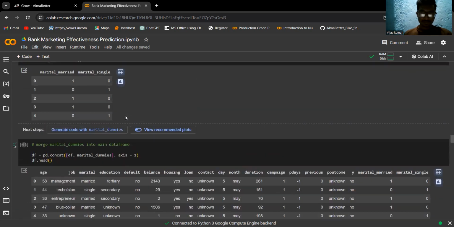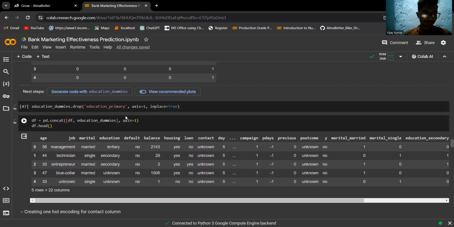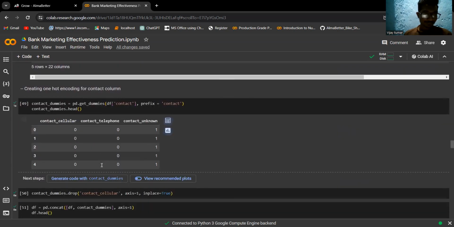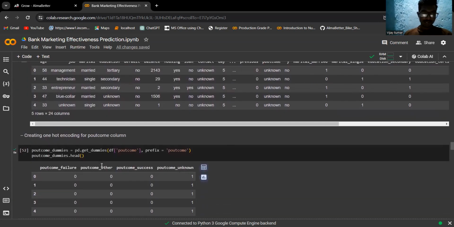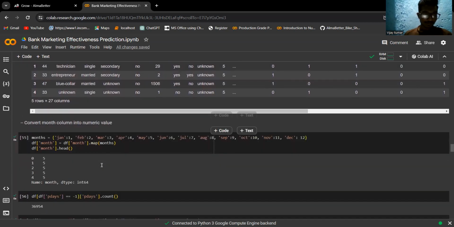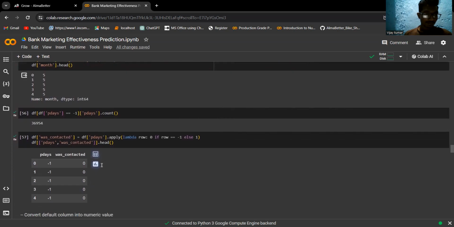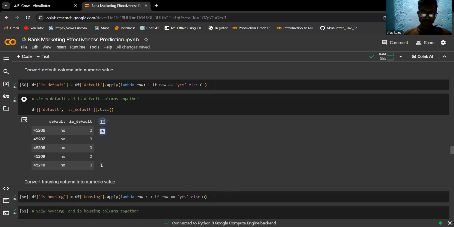Likewise, we'll do this for all the variables. After converting categorical variables into numerical ones, we'll delete the original independent variables.